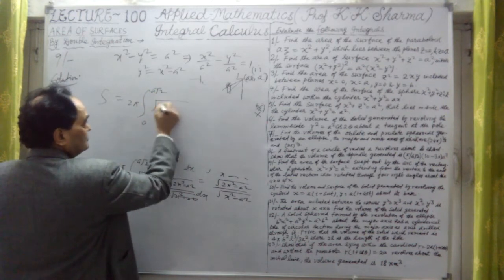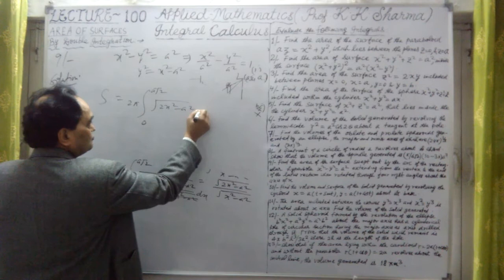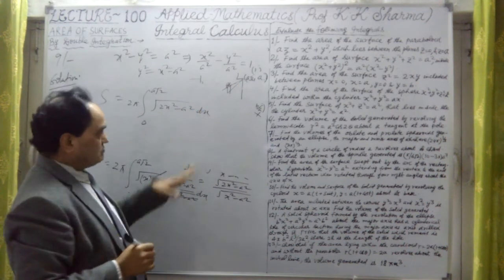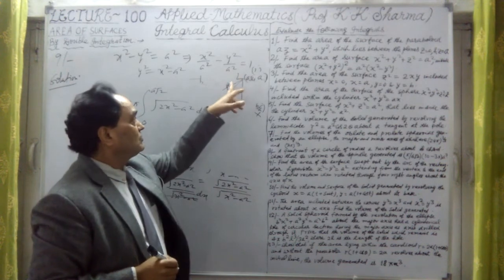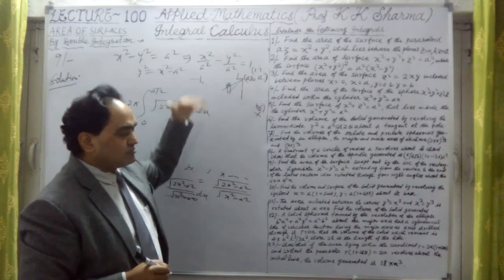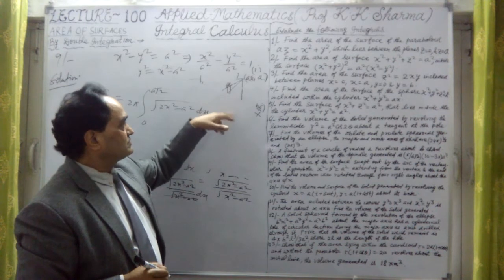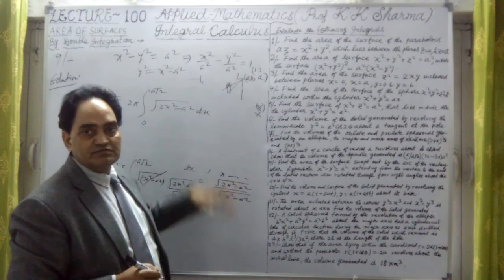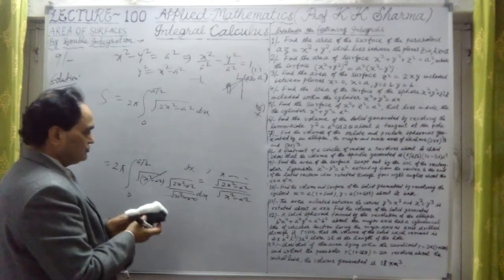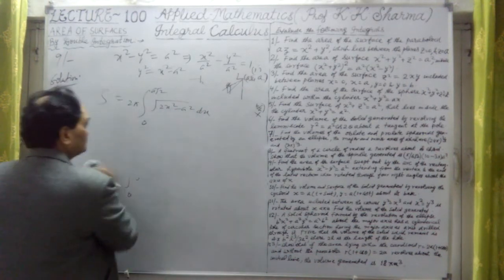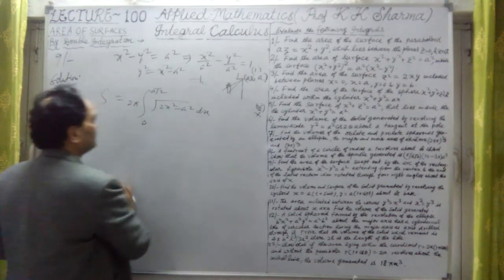Now we have obtained 2 root of x square minus a square into dx. I'm sorry, in place of dx we have to write ds only. So this is now the arc length. When we revolve this arc length, this will give us 2 pi y ds. Here ds is ds upon dx, because we have to integrate it with respect to x. That is the value. Okay, this is the function.